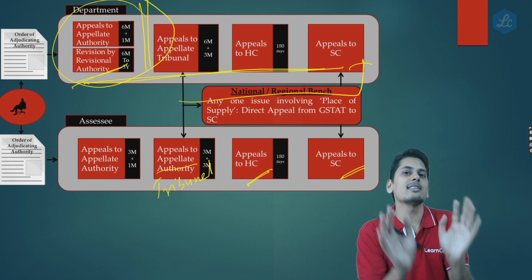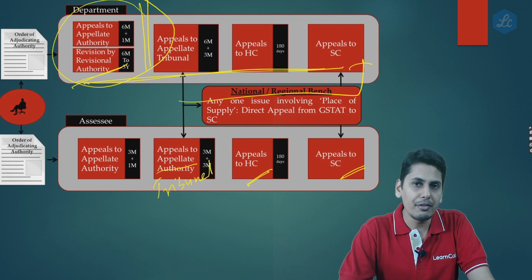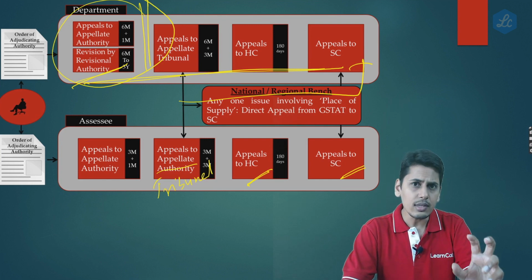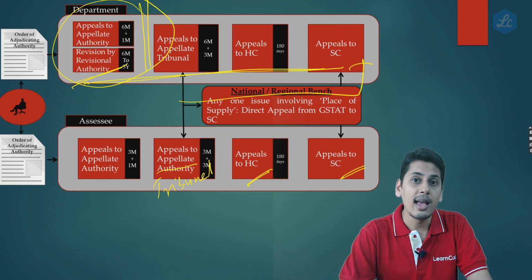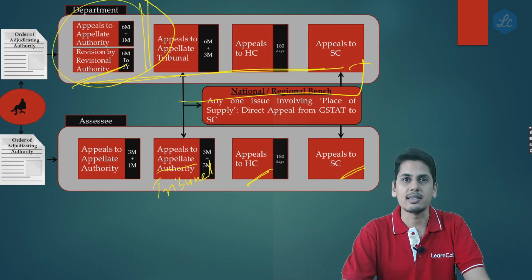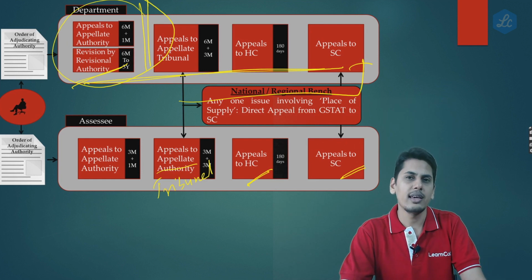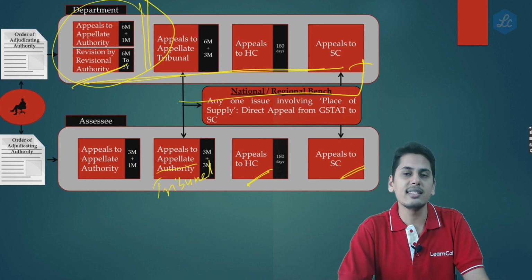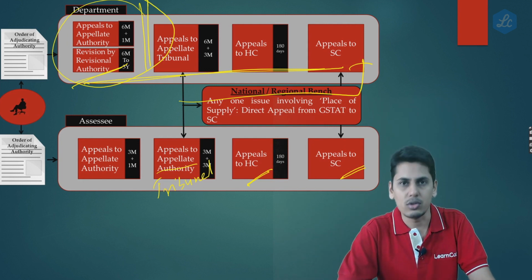This is the first innings. Now at the first level there is a second innings. In the second innings, if the revisional authority finds that the order is not in accordance with law, it would revise the order and give it back to the assessee. Friends, please understand, the revisional authority takes up the order, revises it and gives it back to the assessee. It could also be a case that the assessee is agitated against the revisional authority's order. The assessee would go to the appellate tribunal, then to the High Court and then to the Supreme Court.